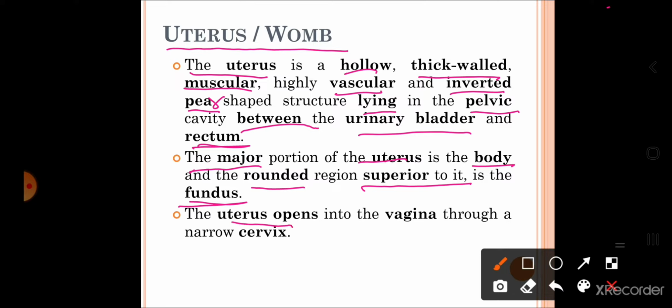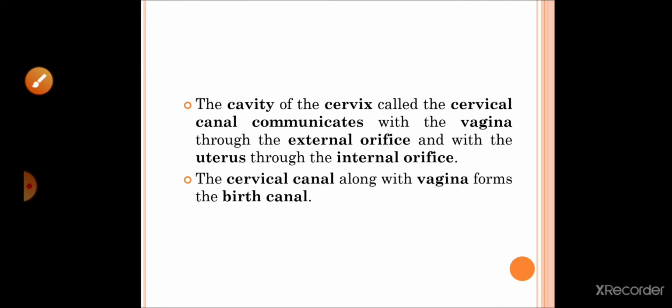And this uterus opens into the vagina through the narrow cervix. So basically the cervix is the opening of the uterus. The opening of the uterus into the vagina is called what? It is called the cervix.